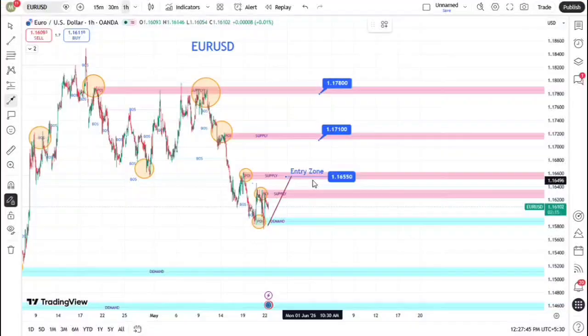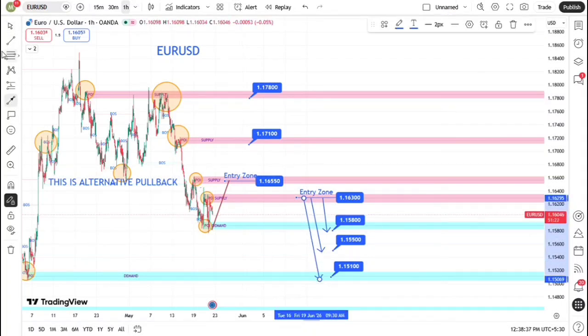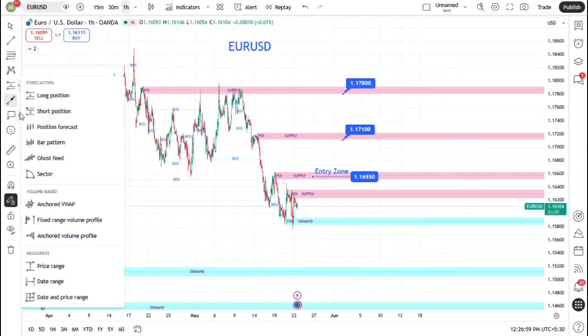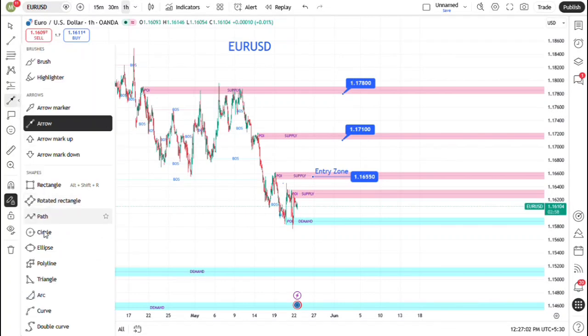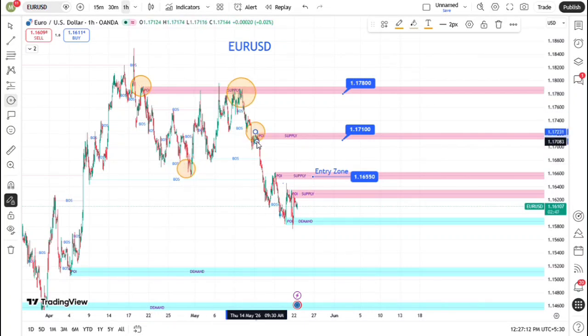The current structural integrity of the EURUSD pair on the H1 timeframe remains firmly bearish, following a series of downward shifts in market structure. Please watch the full video for a comprehensive breakdown of our institutional approach to this price action. Examining the chart, the market exhibits clear bearish dominance, characterized by successive breaks of structure to the downside after rejecting liquidity pools near the 1.1780 and 1.1710 levels.